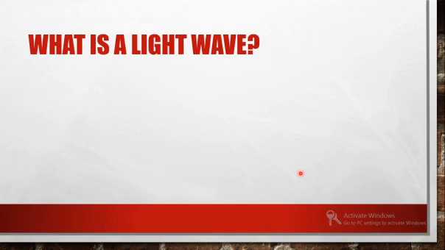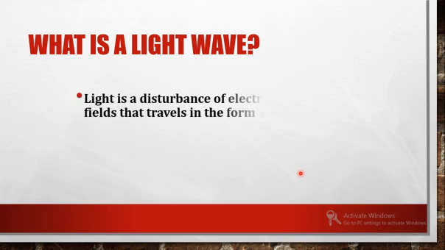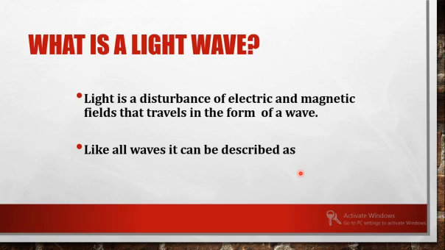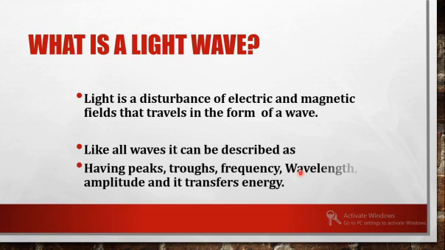So we can again check the definition of a light wave. Light is considered a disturbance of electric and magnetic fields, isn't it? And like all waves, it can be described as having peak, that is crest, trough, frequency, wavelength, amplitude, and it transfers energy.